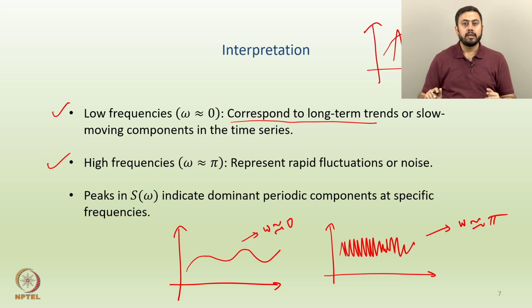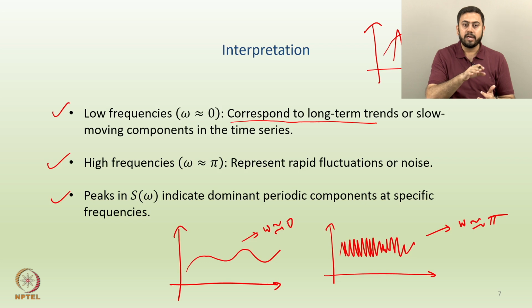Make sense so far? And then the third interpretation of S omega is that peaks in a spectral density function, or S omega, indicate dominant periodic components at specific frequencies. Again, just to repeat, the peaks in the spectral density function, not the time series. By the way, one can draw the SDF also, as one can draw any PDF. As one can draw any general density function of a random variable x, similarly I can curve out the path of the SDF.